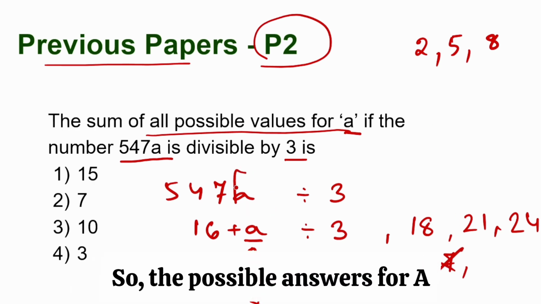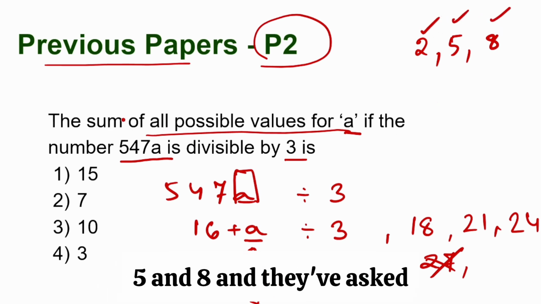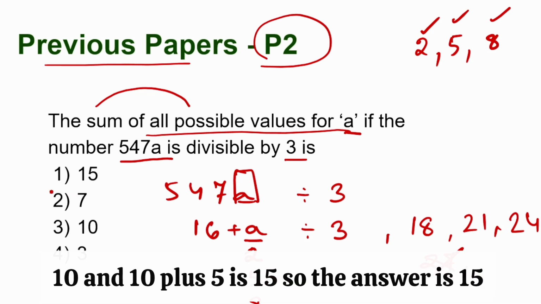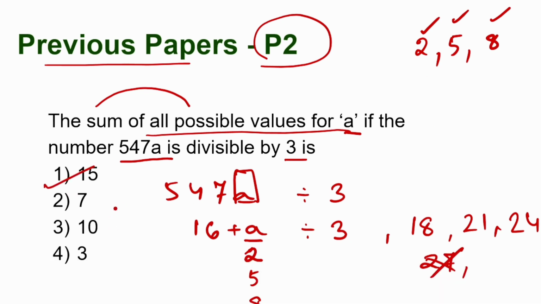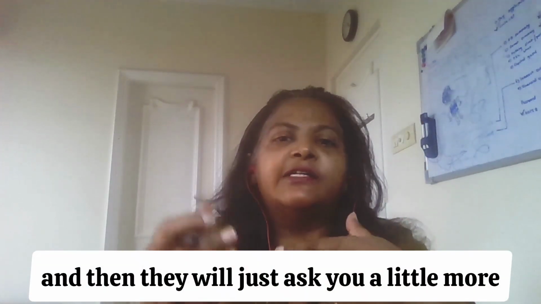So the possible values of A are 2, 5 and 8, and they've asked what is the sum of all possible values. So 8 plus 2 is 10 and 10 plus 5 is 15. So the answer is 15. So in paper 2, this is what they do. They take the same concept and then they will just ask you a little more.